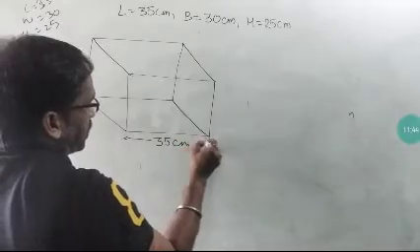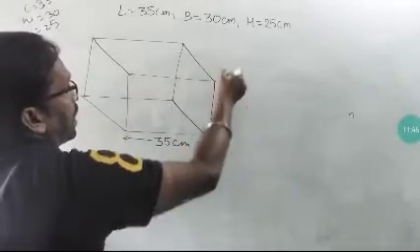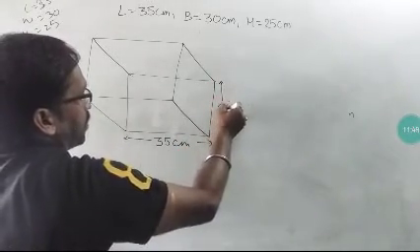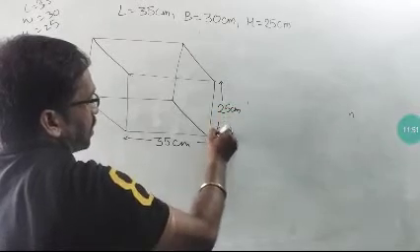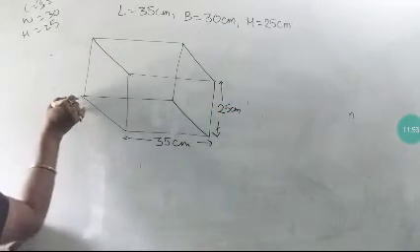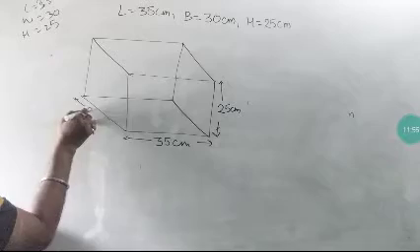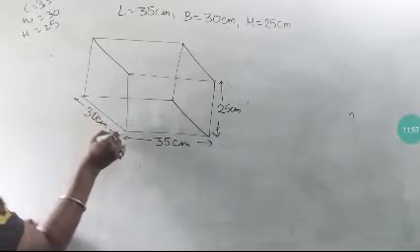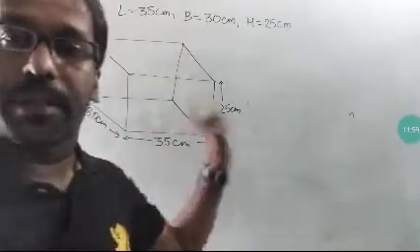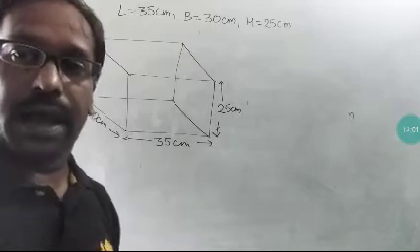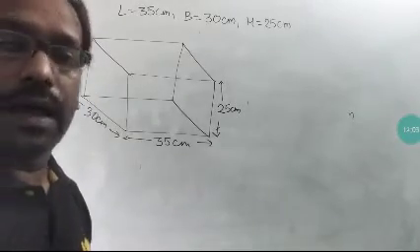So what is the first thing they have asked? First of all, you label that also, that's a very good idea. We should label the edges and their dimensions. Dimensions means length, breadth and height. Length, breadth and height are called the dimensions of a surface. These 3 things they have given.